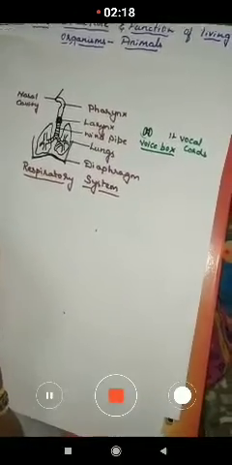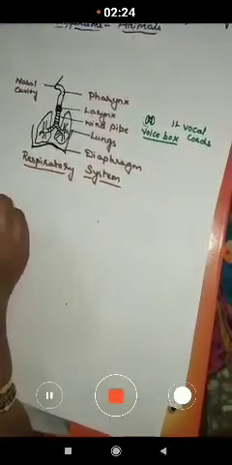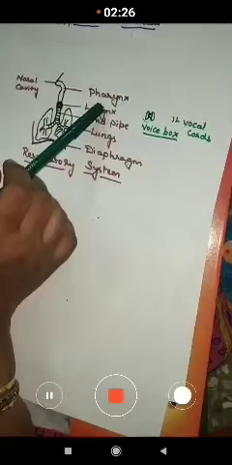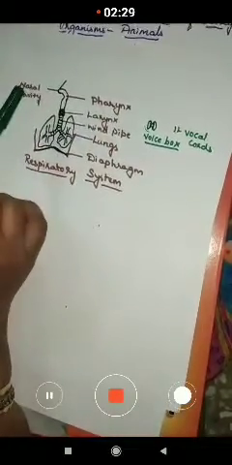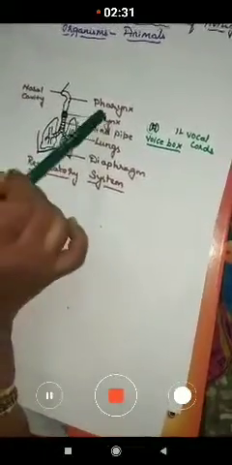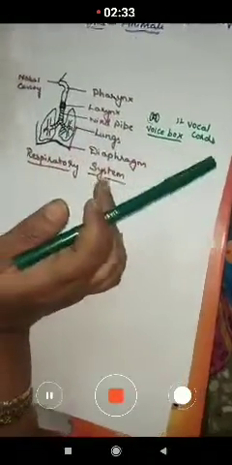in the pharynx region in our body, what has happened here? The digestive system and the respiratory system. Yes, I told you the common pharynx is the common passage for both the food and the air.